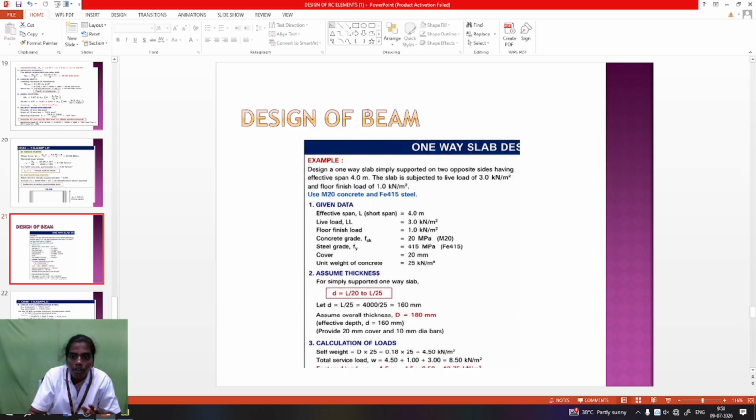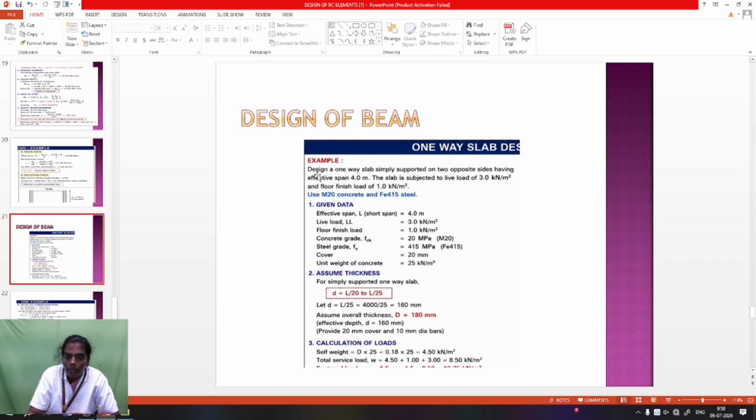So some examples for the beam. What is meant by a beam? A beam is also a horizontal member that supports the roof loads. The beam has two types, singly reinforced and doubly reinforced. Singly reinforced means reinforcement only at the bottom or top. If steel bars are provided on both sides, it is doubly reinforced. So these are the beam types. The slab has two types, the beam has two types. Now I'm going to explain the design of the beam.